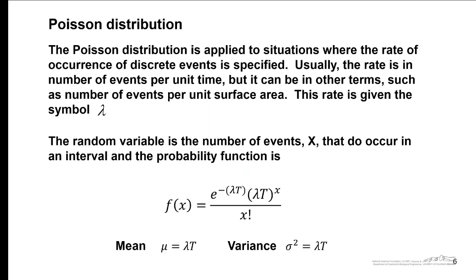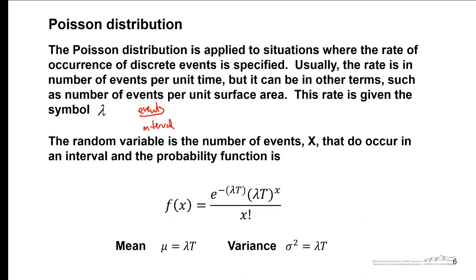The Poisson distribution is applied to situations where the rate of occurrence of discrete events is specified and is known. Usually the rate is a number of events per unit time, as I talked about, but it can also be in distance, it can be area, and it can actually be volume. This rate of occurrence is given by the symbol lambda. So lambda is actually the number of events per interval. That could be cells per cubic centimeter, that could be flaws per square centimeter, that could be potholes per mile, that could be earthquakes per year.